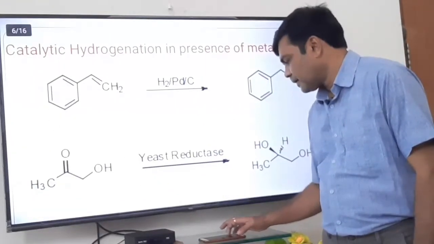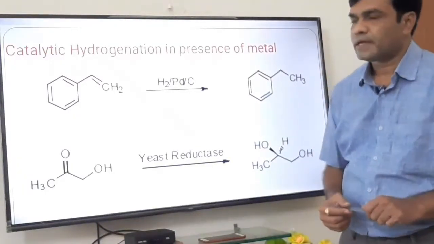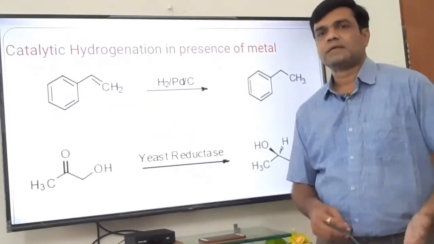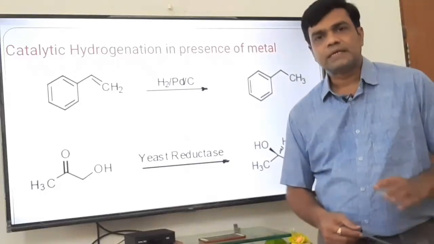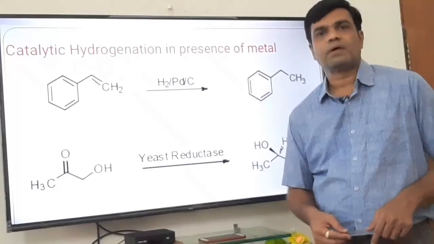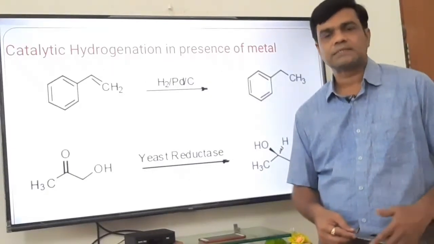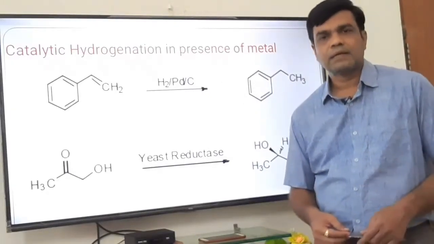Now before moving to our topic, that is the conversion of C double bond O to CH2, let us see the catalytic hydrogenation first. Catalytic hydrogenation means addition of hydrogen across a carbonyl group or carbon-carbon double bond in the presence of a metal catalyst like palladium, platinum, nickel, Raney nickel, etc.